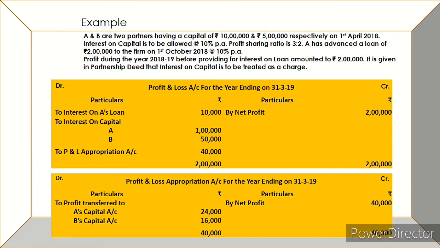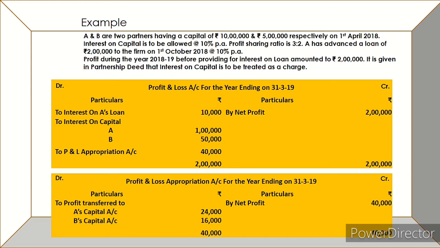Now, this is your last example of interest on partner's loan. The rest of the statement is the same. The only difference is profit during the year is rupees 2 lakh, and it is given in the partnership deed that interest on capital is to be treated as a charge. Now, all of you know whatever items of charges are there, these are shown in the profit and loss account, and secondly, these are to be given compulsorily whether the firm is earning profits or incurring losses.